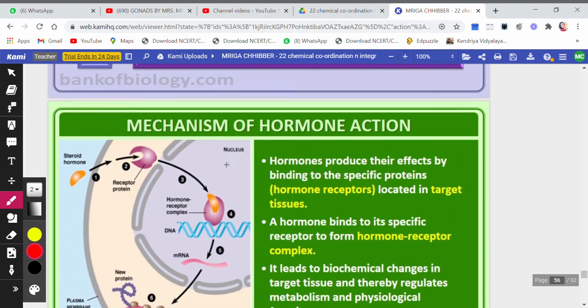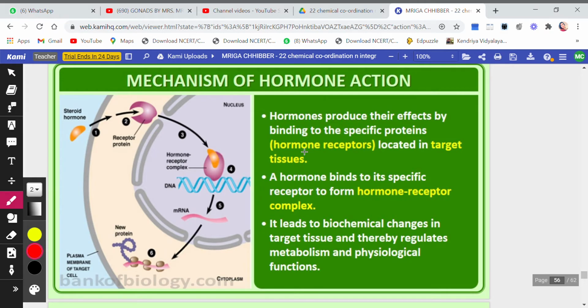Then, the mechanism of hormone action. Now how does this take place? Hormones produce their effect by binding to a specific protein. There is always a particular specific hormone for a specific protein, so it has to bind to its particular specific protein, and that is the hormone receptor. This protein is ready to receive the hormone, and it is located on the target organ or target tissue. A hormone binds to its specific receptor to form a hormone-receptor complex.